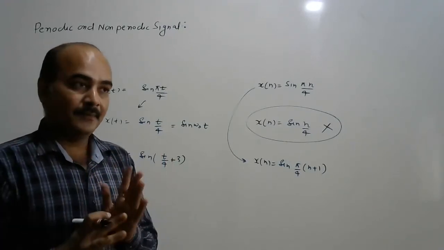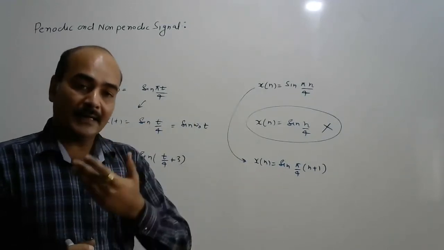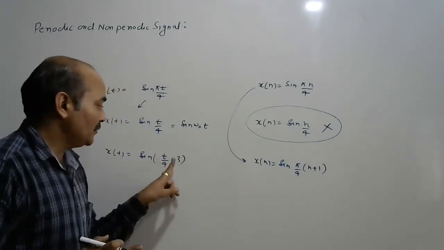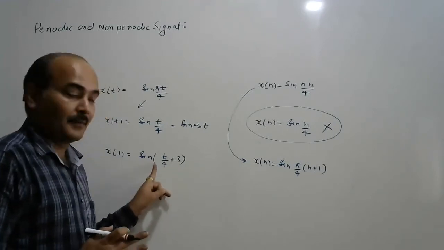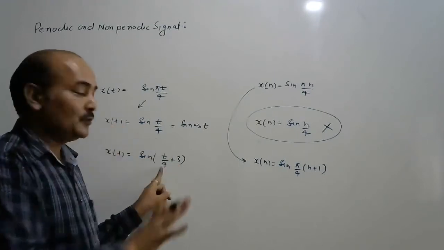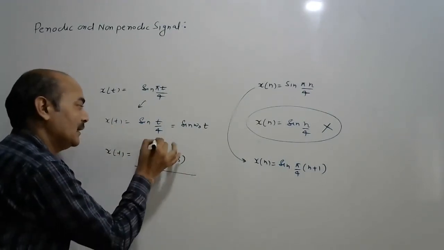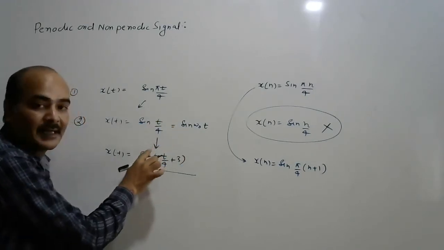But we have said that in shifting, the graph will be shifted to the left hand side or right hand side. So when you introduce a constant in the time variable, the graph will be shifted right or left, but no change in the time period. So the time period of the signal is just the same as sin(t/4).